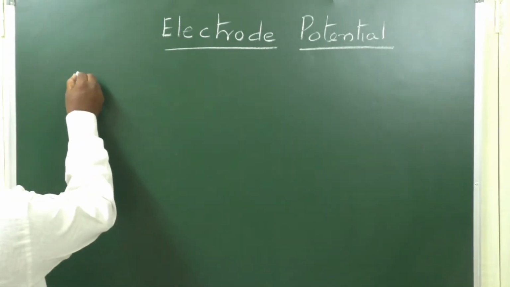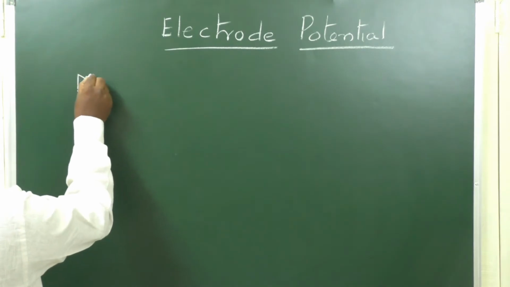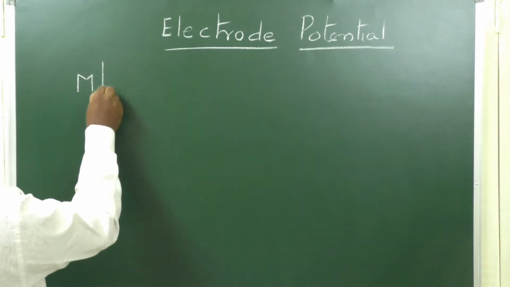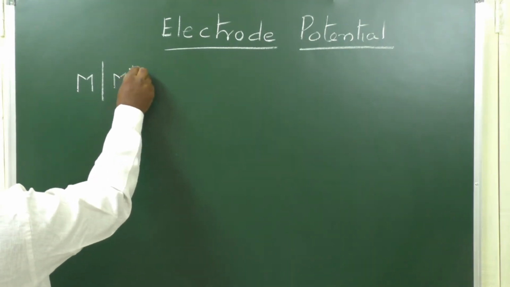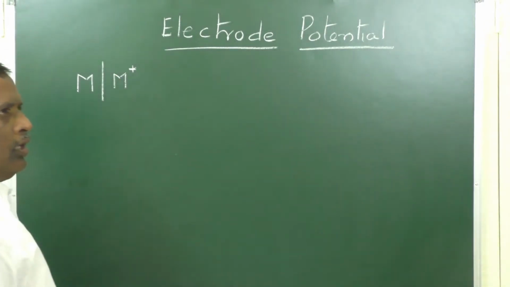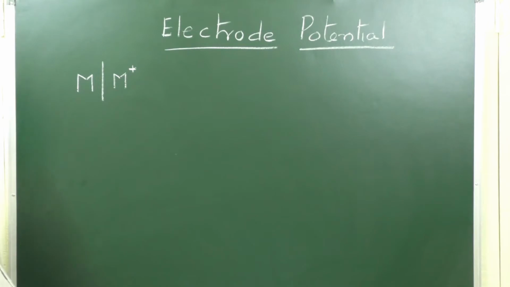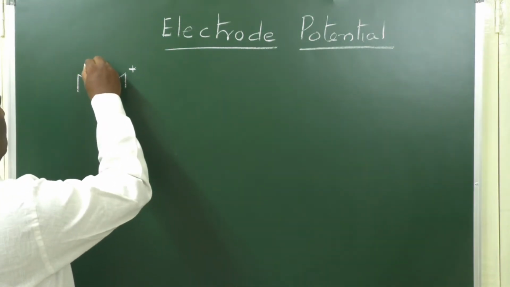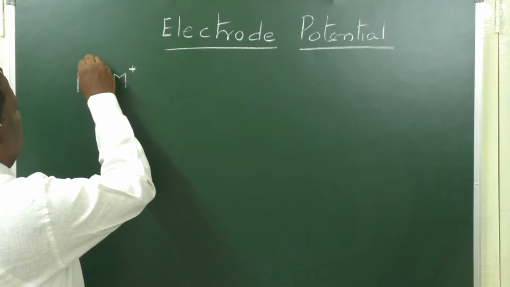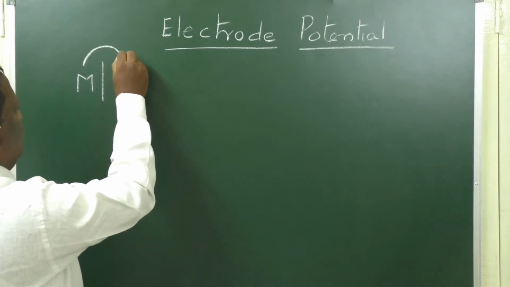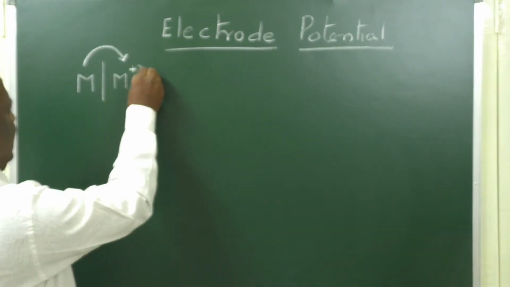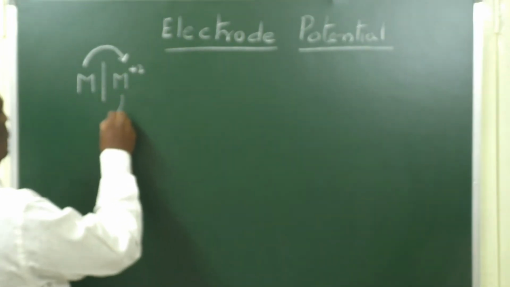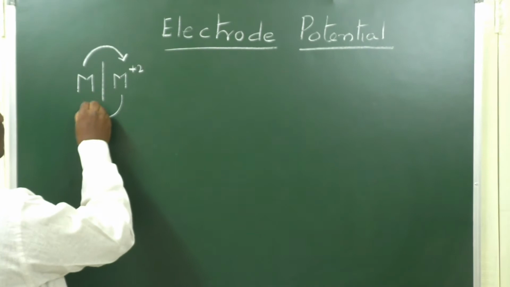When a metal atom is in contact with its ions, there will be a tendency for an atom to convert into an ion. Again, an ion has a tendency to convert into an atom.